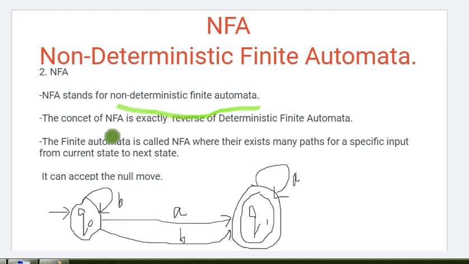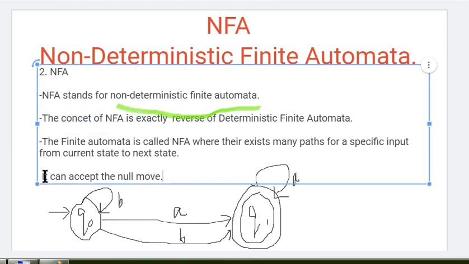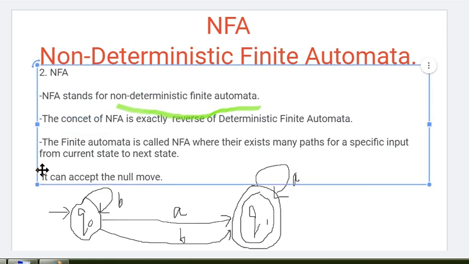The concept behind NFA is exactly the reverse of DFA. In the sense that in the DFA there will be only one path for every input, a unique path, but in NFA there can be multiple paths.